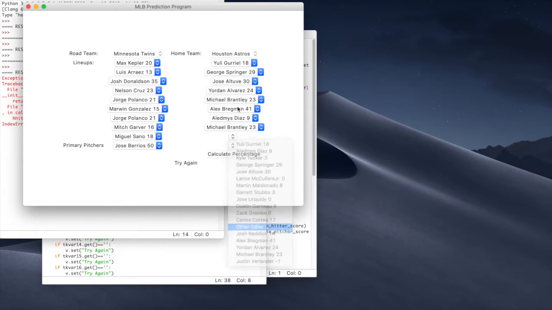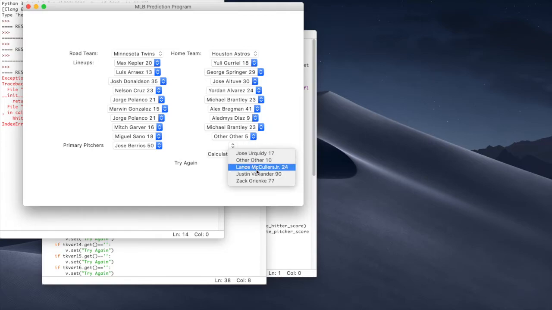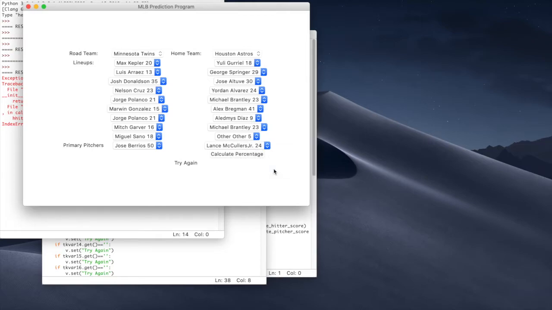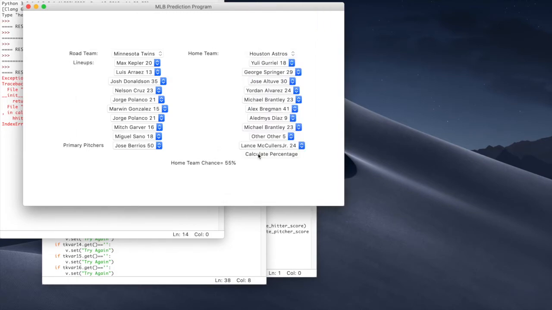And this other option here, I have that for every drop-down list, and that is just in case the player that the user wants to put in is not included in the model already, and the 5 is based on the value of a below average MLB player. And it's also for the pitchers here too. And 10 is higher because the starting pitchers have a higher average value than the hitters. So if we calculate percentage, it says that the Astros have a 55% chance of winning, which makes sense because they're at home and they're a slightly better team than the Twins.